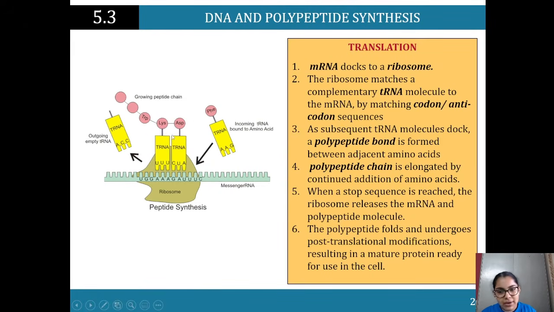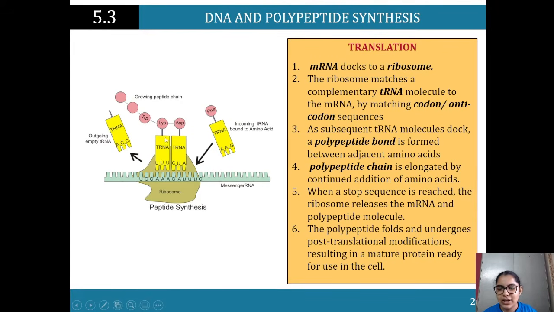It's got a proper name that I can't remember right now, but that's the short form of it. If you've done module 5, you would see that table that you work with in order to look at the anticodons and make those amino acids. So we see that happening over here. We've got incoming tRNA that's bound to the amino acid, and that growing peptide chain.